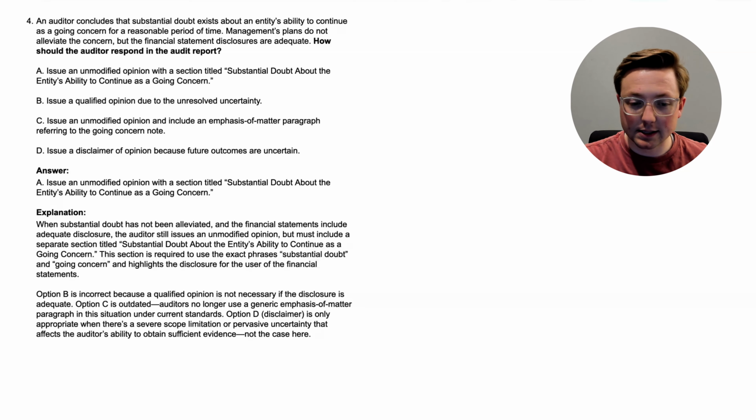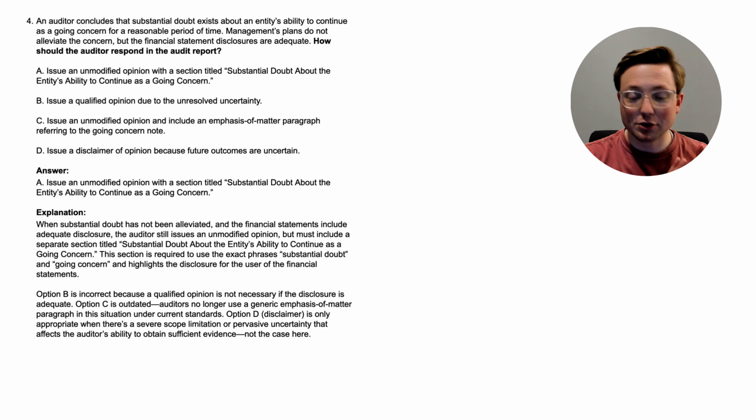So those have to be in that section, and it's not an emphasis of matter paragraph, it's an entire separate section talking about this, and it highlights the disclosure for the user of the financial statements. Now let's talk about the other options and why they're not quite correct. Option B is incorrect because a qualified opinion is not necessary if the disclosure is adequate. Option C is outdated. Auditors no longer use a generic emphasis of matter paragraph in this situation under current standards.